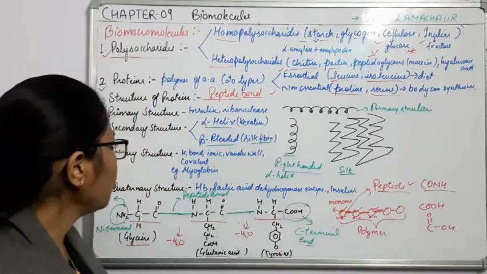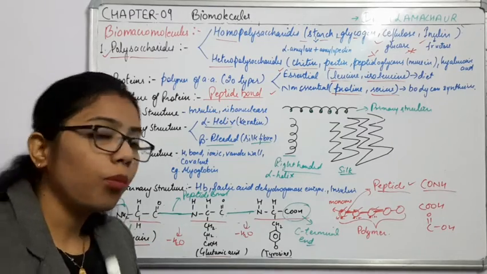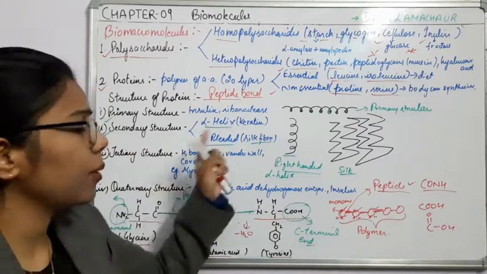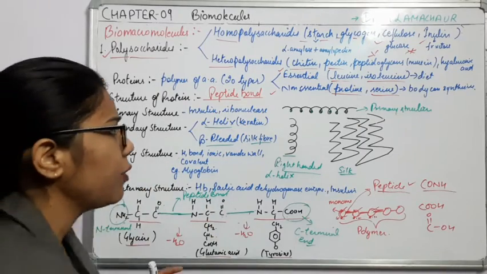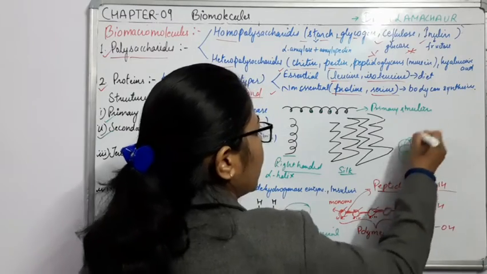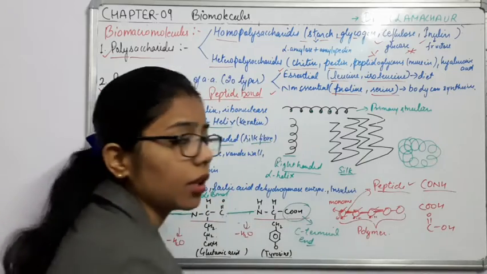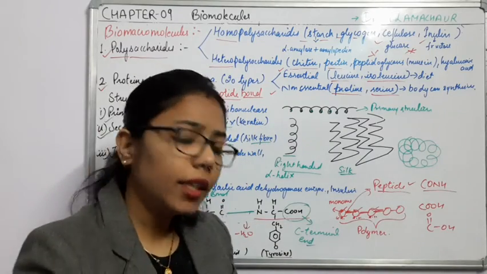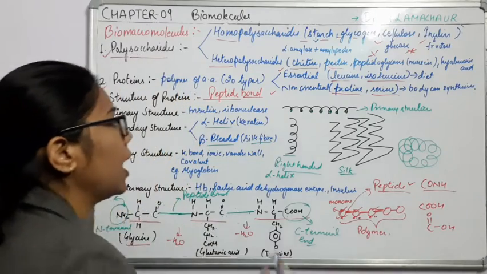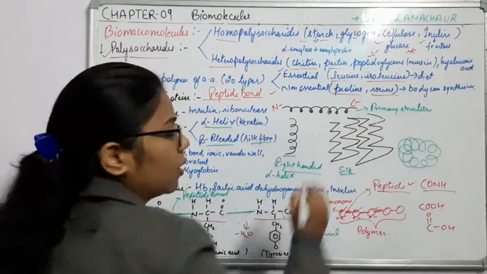Now come to the tertiary structure. Tertiary structures are more complicated compared to the secondary structure. If I coil the secondary structure more and more, like this, it forms the tertiary structure. And make sure that whether it is the primary structure or the tertiary structure, everyone has an N terminal and a C terminal, like this.